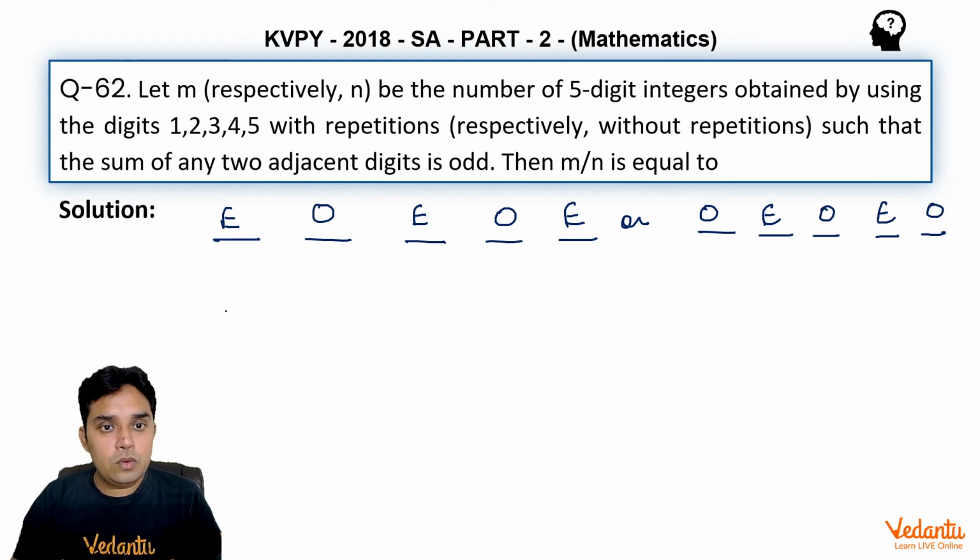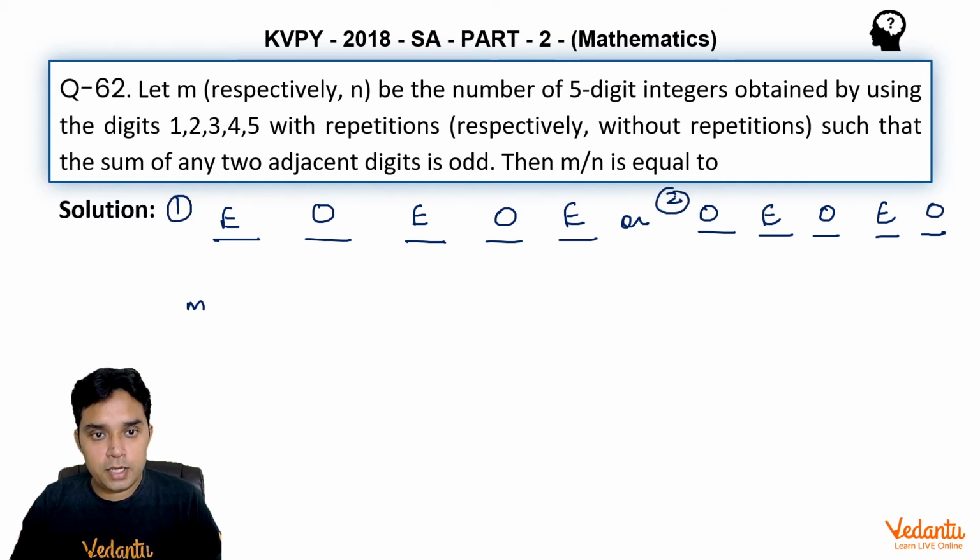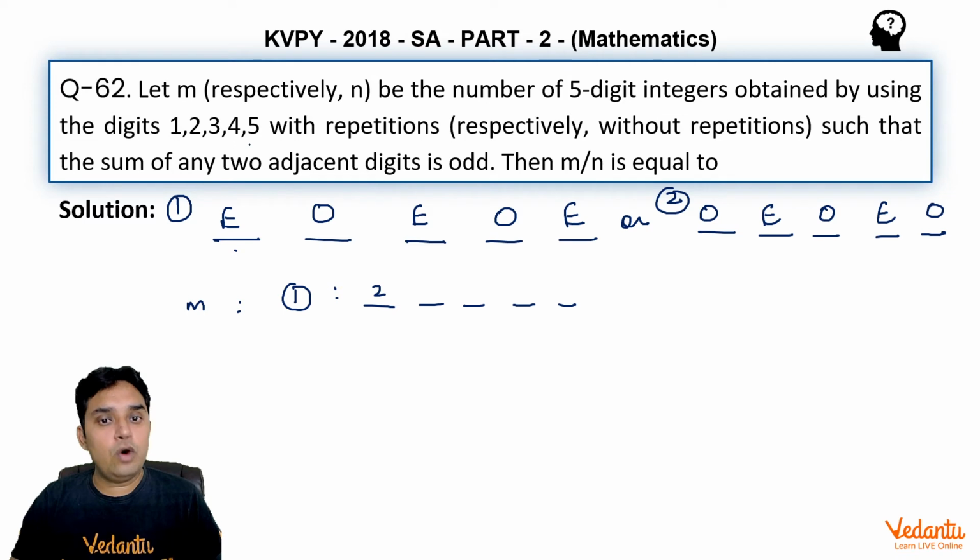Now to count this number m first, in which numbers can be repeated. For case 1, let me write 1, 2, 3, 4, 5 places again. For the first place, I have two choices for even numbers, which are 2 or 4.